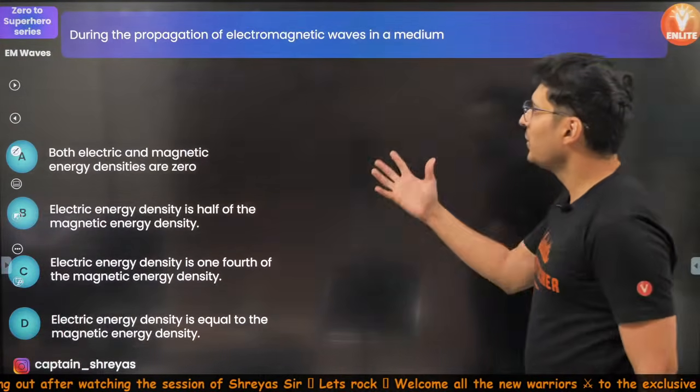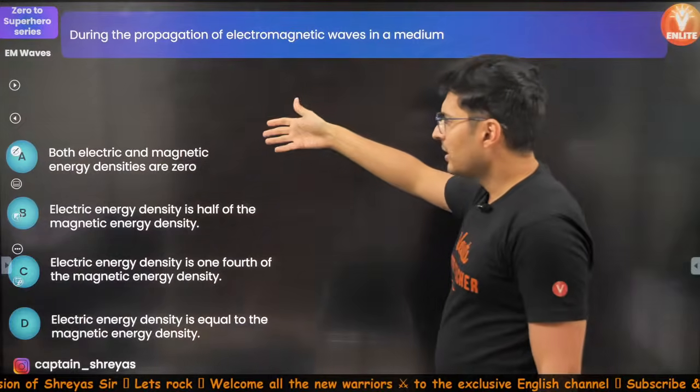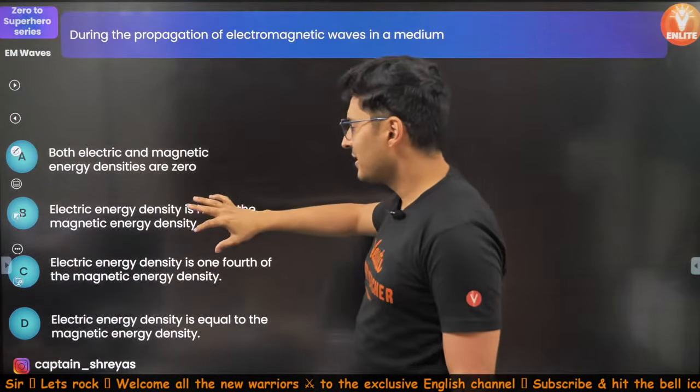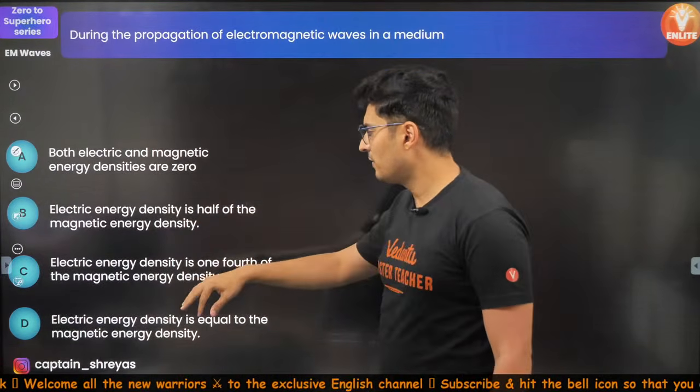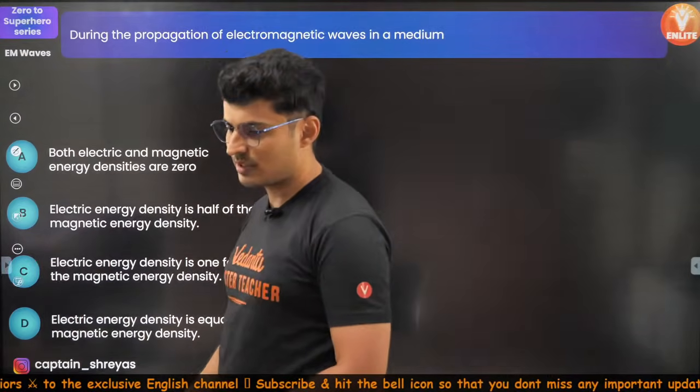Okay. So during the propagation of electromagnetic waves in a medium, what do you think? Are both electric and magnetic energy densities 0, or is it half, or 1/4, or equal? Come on. This is simple.